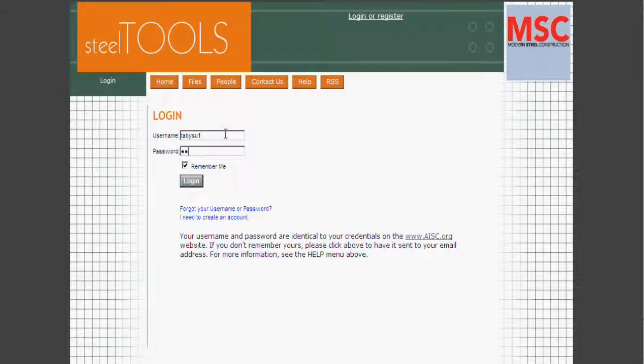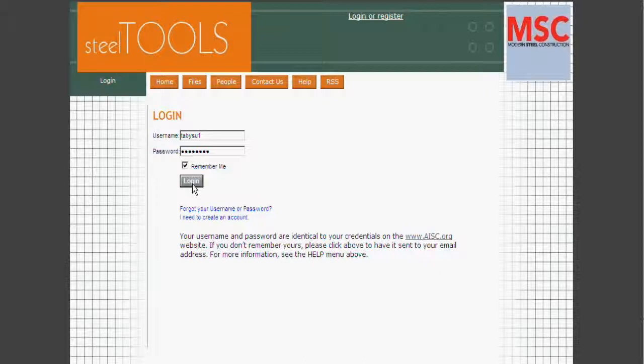If you've never logged into the AISC website and you know you have a new account, at any time you can create a new account. Once you create this new account that's unique to your email address, you can use that within the AISC or the SteelTools website. So once I type in my known login credentials, I type in login, and I will quickly be able to navigate certain sections of the site.